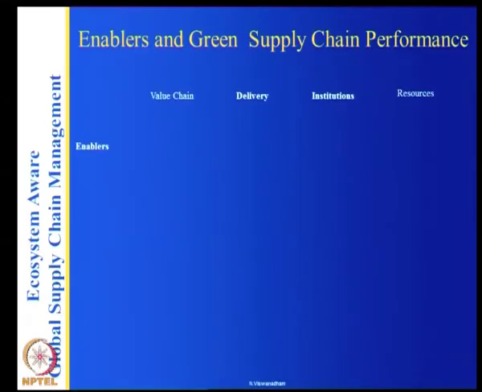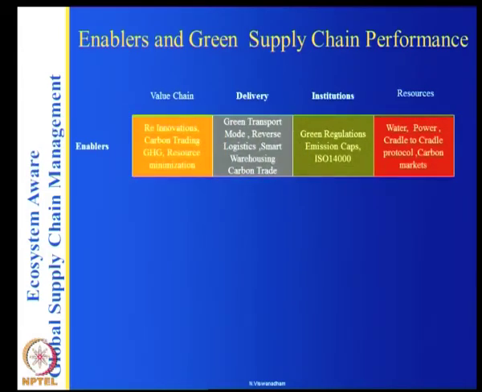So that is the supply chain strategy, the one that is fundamental first. Let's look at the performance. So in the performance, usually, what are the enablers for the green supply chain? In other words, we have 4 parameters in the ecosystem: value chain, delivery, institutions, and resources. And what are the kinds of enablers for each, which are green enablers?